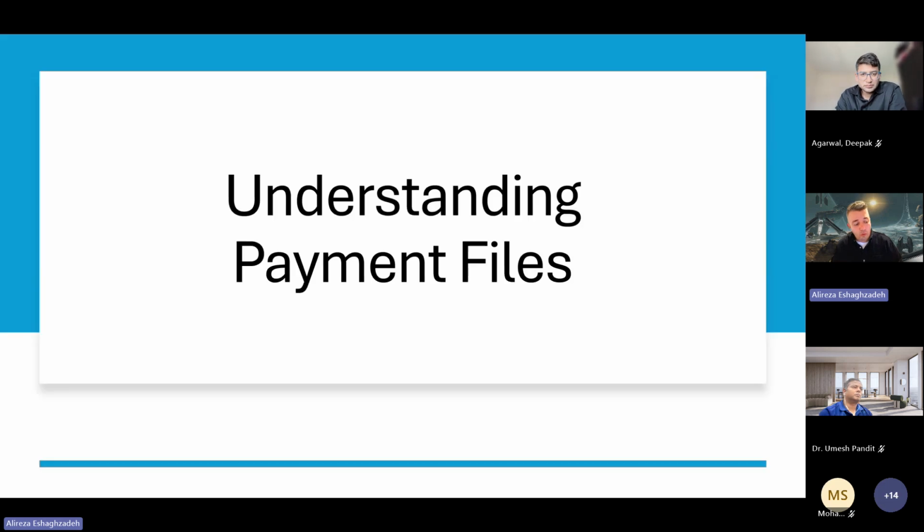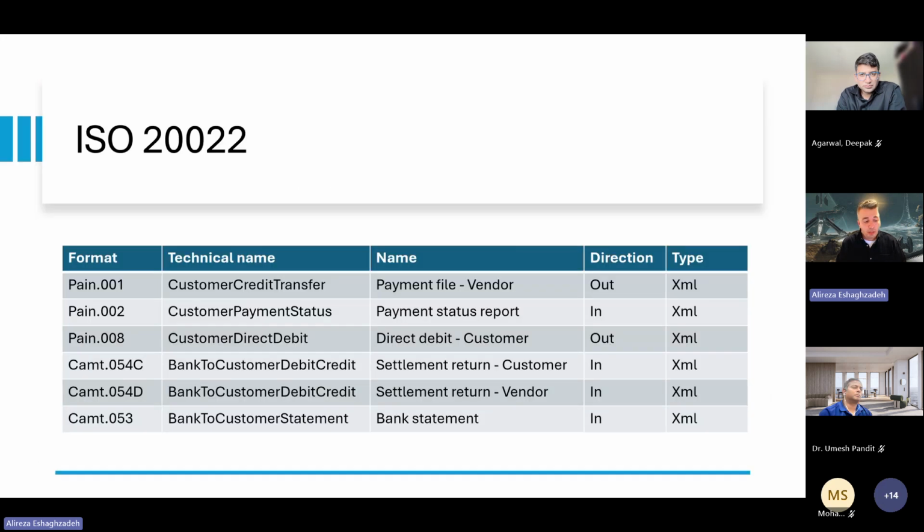Number two is that we need to understand the payment files that we work with. If I go through the payment files, we have PAIN 001, which is the customer credit transfer. To elaborate better, I have created a name: vendor payment file.